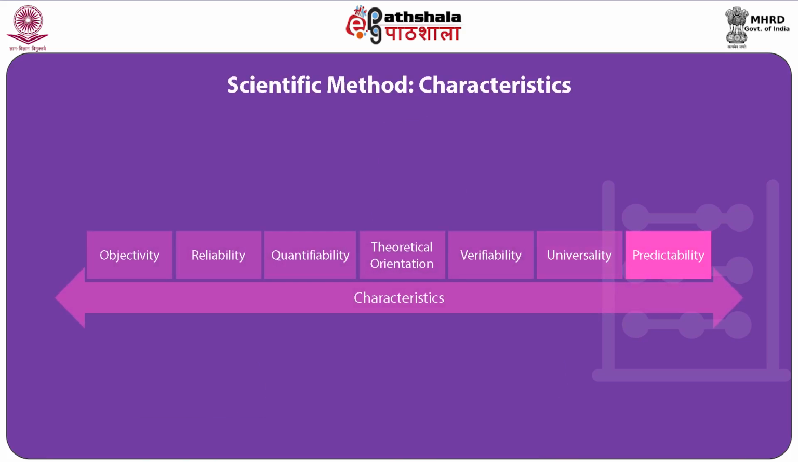The next characteristic of scientific method is predictability. Any subject matter scientifically studied should be amenable to prediction, because the nature of most events and happenings is that they occur at regular intervals and on a similar basis. Having understood the characteristics of scientific method, we would like to proceed to know the steps in scientific method.